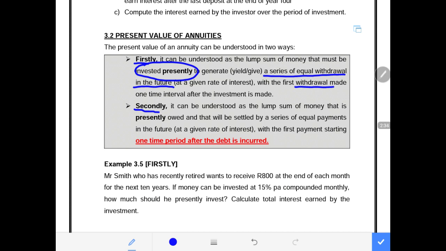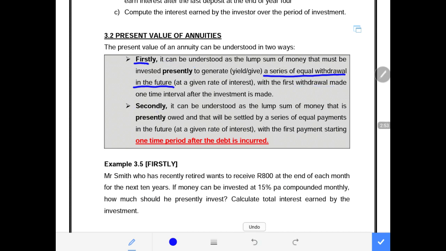And this is very popular with a retired person, let us say you are retired and you want to invest money now so that you can generate withdrawals of such and such amount for the next 20 years. This is exactly what we're talking about.